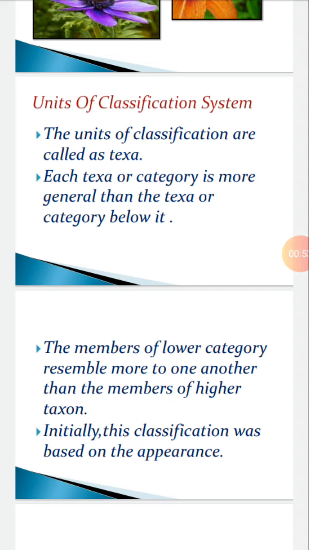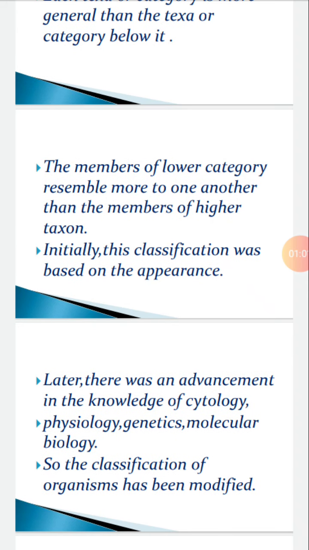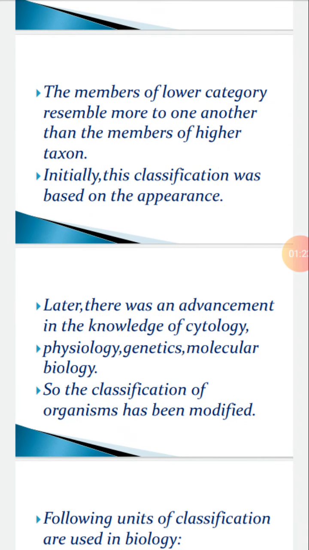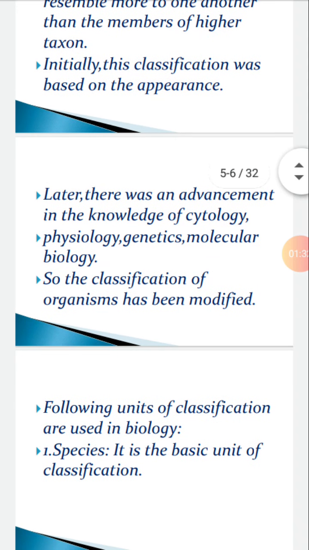Initially, this classification was based on appearance, morphology. Later, there was advancement in the knowledge of cytology, the study of function of cells or cell biology, physiology, functions, genetics, the study of structure and function of genes, and molecular biology, the study of molecules of life, which include lipids. So the classification of organisms has been modified. It became better with the passage of time. The following units of classification are used in biology.